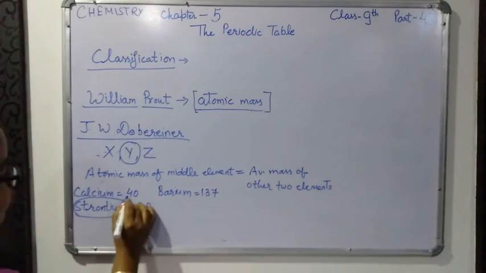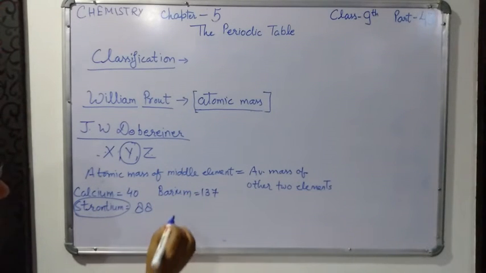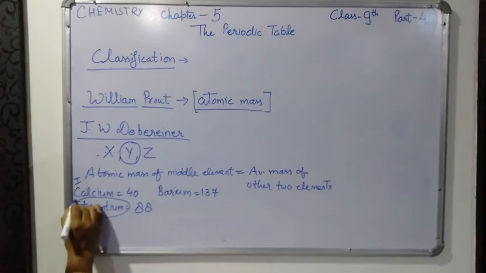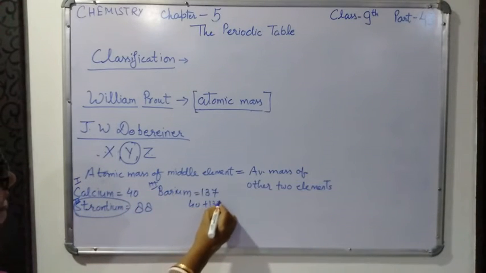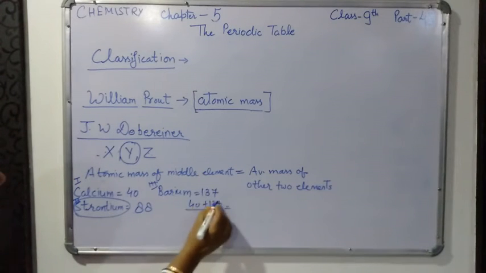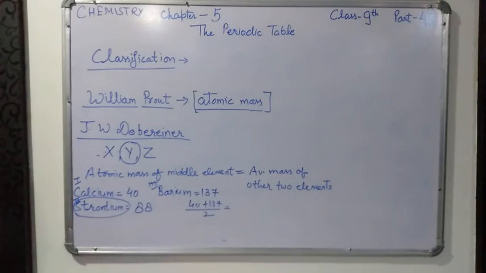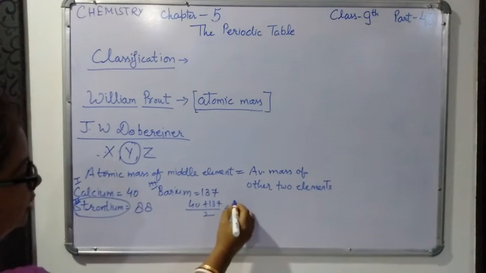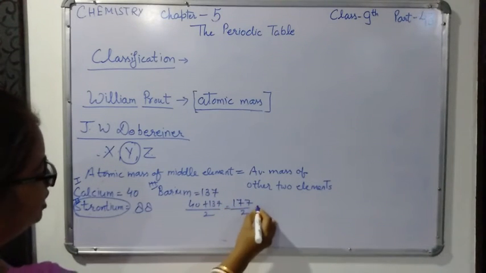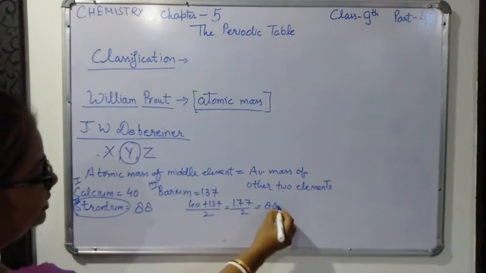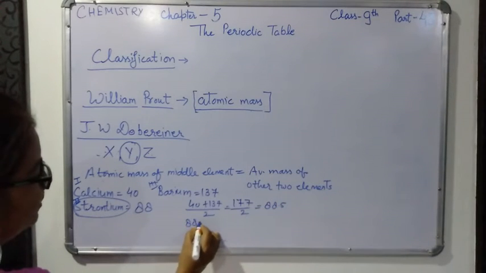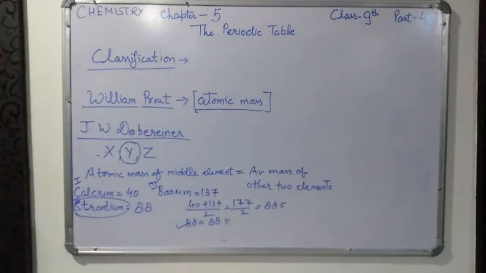This was the first element, this is the second, and this is the third one. So this will be the middle one. We have to add the first and the third: 40 plus 137 upon 2. If we take the average of the first and third elements' atomic mass, we get 177 upon 2, which is 88.5, and we can see that it is approximately equal to the middle element. So this was his law.